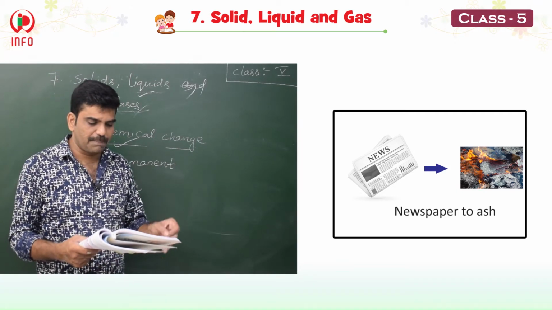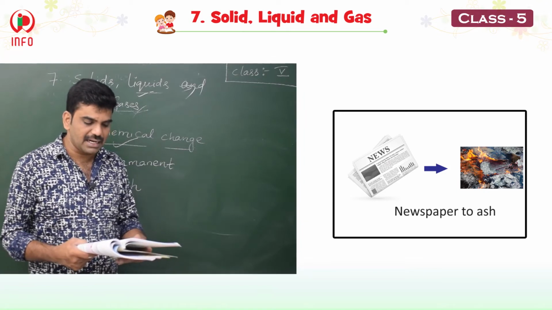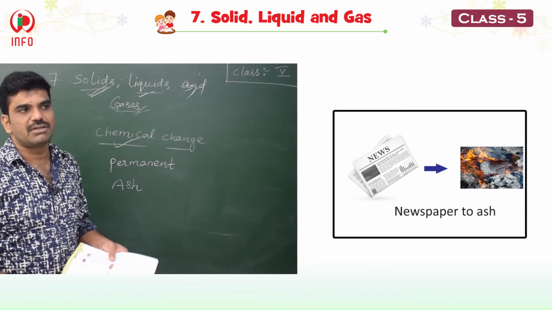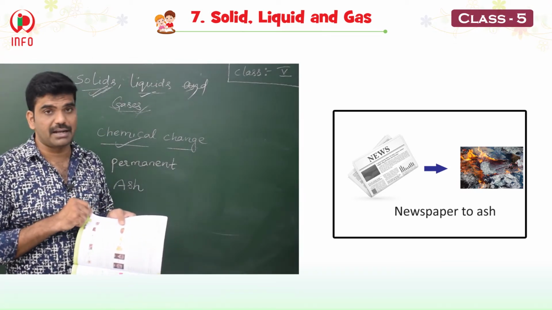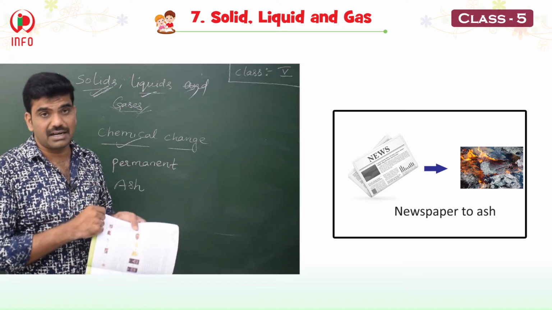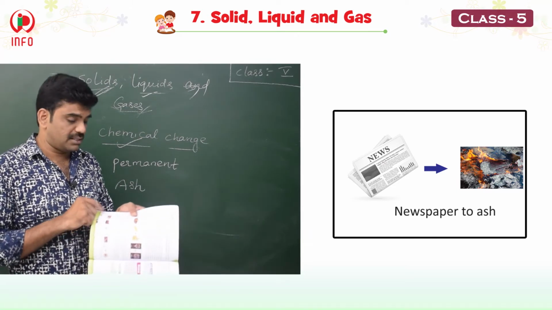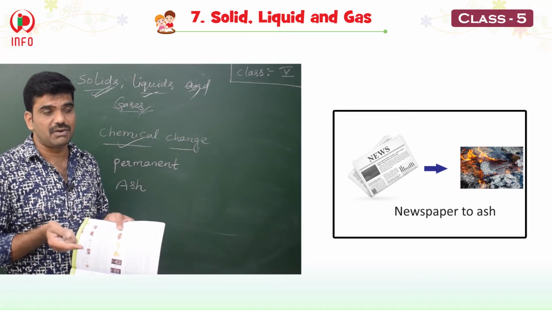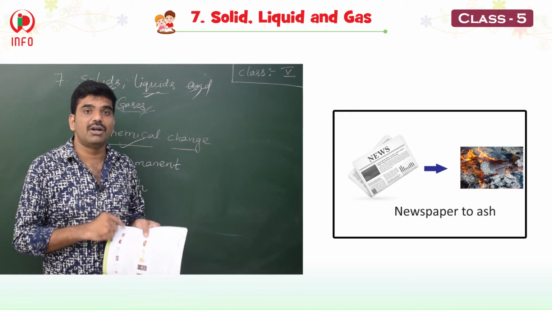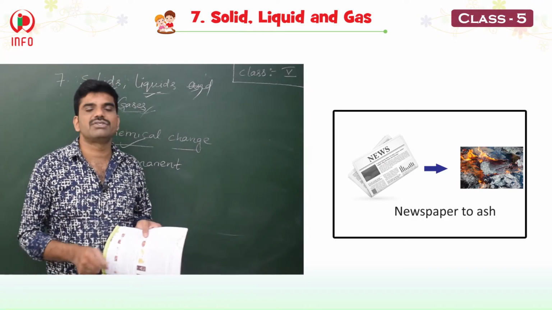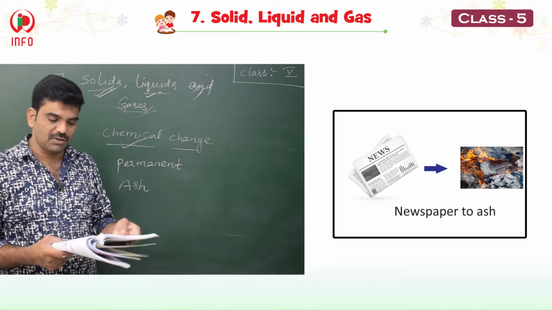The molecules of paper are entirely different from ash. Before burning the color is white and after burning it becomes black. Now I am not telling about the color, the molecules are also different before burning and after burning.